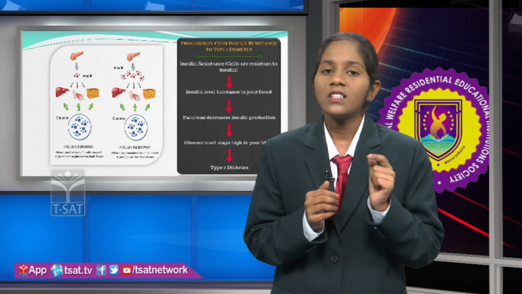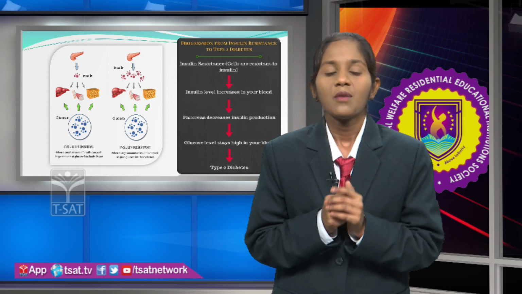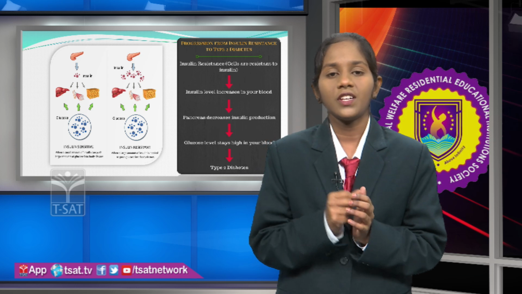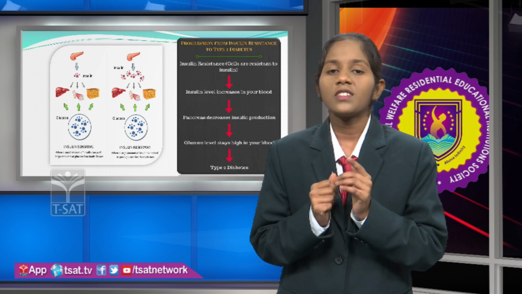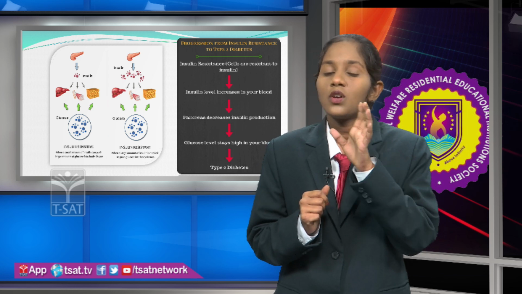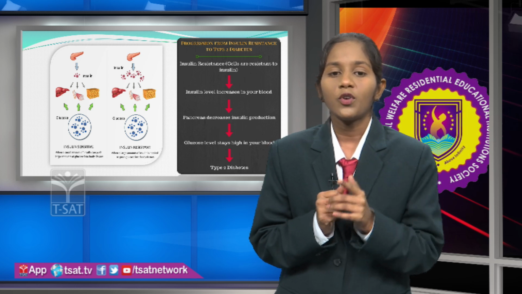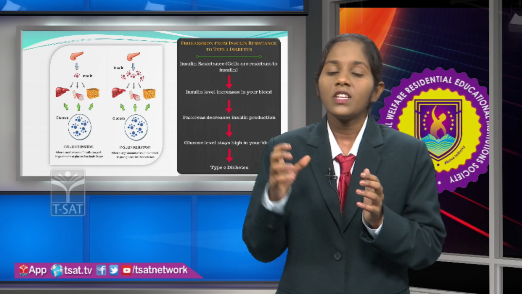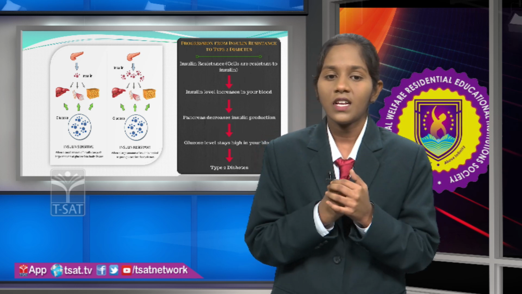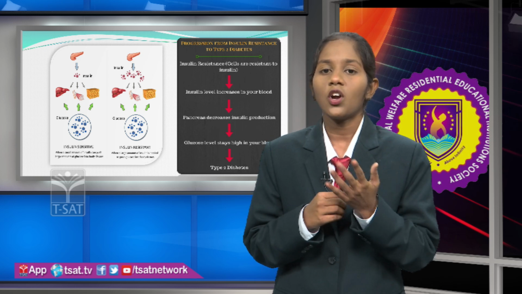Here in insulin sensitivity, only a small amount of insulin is secreted from the pancreas. But coming to insulin resistance, a large amount of insulin is secreted from the pancreatic gland. So if you see insulin resistance, even though the pancreas secretes insulin, the cells are not responding to the insulin. It means even though the insulin makes the deposition of glucose into the different types of cells like liver cells, muscle cells and other types of cells, the cells are not responding.